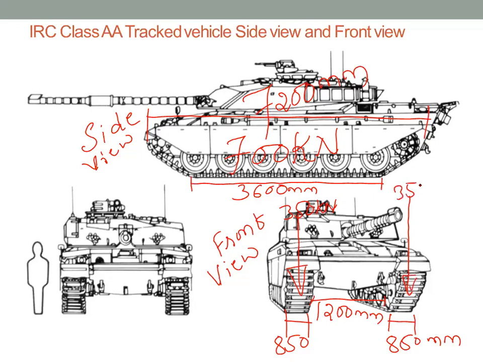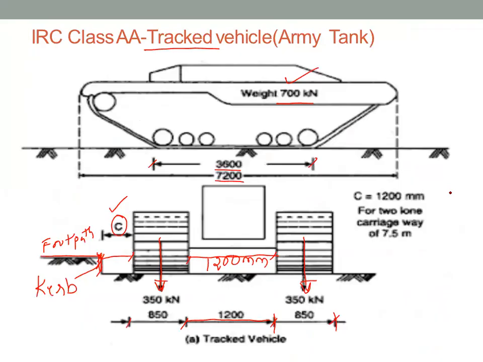This is the exact understanding of the vehicle. Whenever it is asked to discuss the IRC Class A tracked vehicle, you have to draw this diagram and indicate the necessary dimensions.